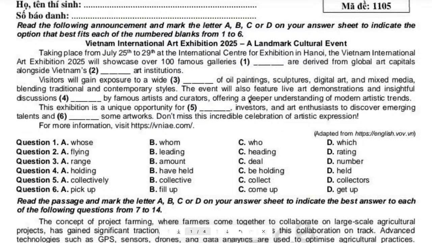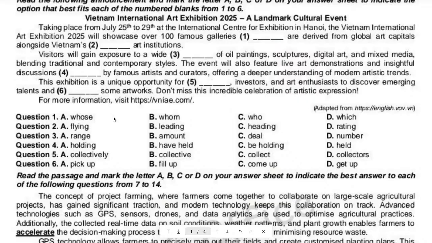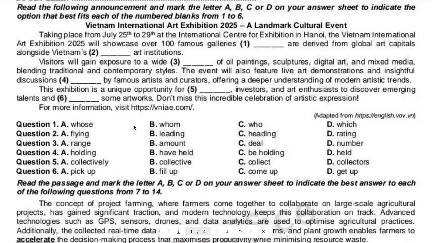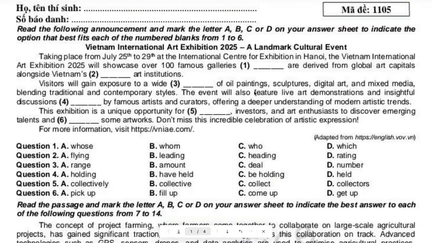So basically you just need to read this. It's very short, easy. Read everything from top to bottom, and then you choose options A, B, C, D for each question here. It's not that hard. At least for part 1, I don't see anything difficult at all.